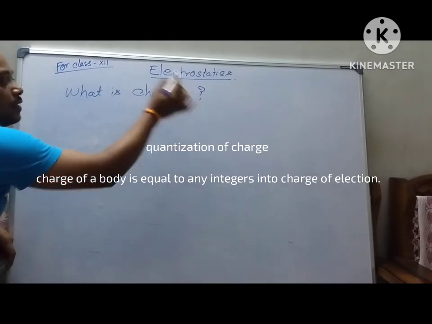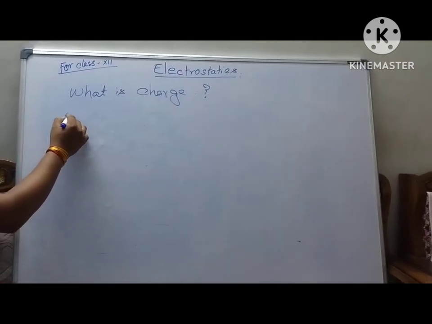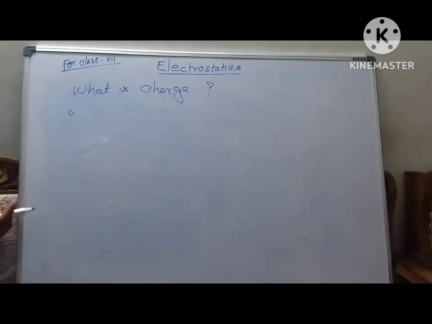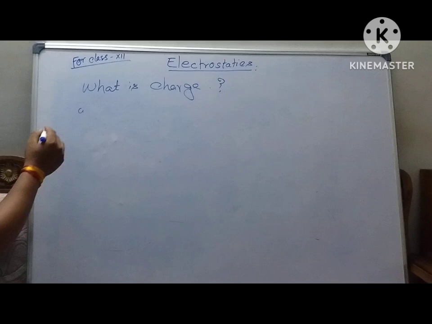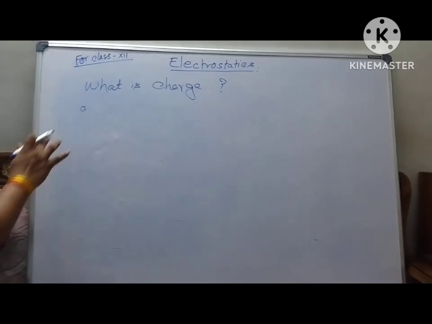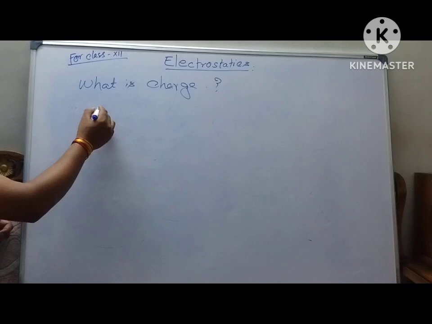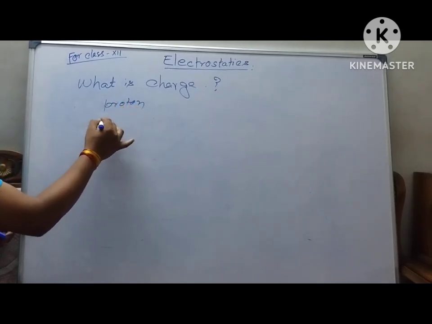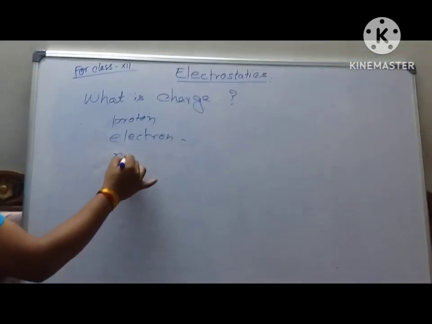यानी चार्ज क्या है? Any body or object, the excess or deficit of electron is known as the charge. So any body consists of proton, electron, neutron.